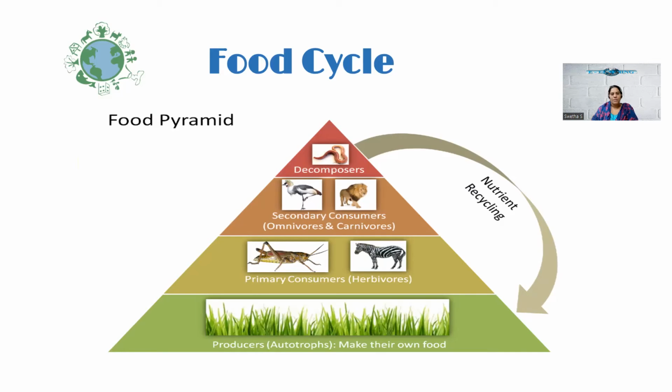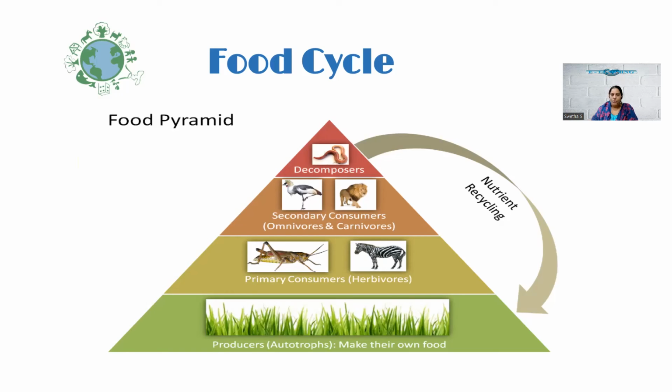The examples include grasshopper, giraffe, elephant, etc. So the primary consumers or herbivores are the animals which feed on plant-based food. And the next level includes secondary consumers. The secondary consumers are of two types, that is omnivores and carnivores.